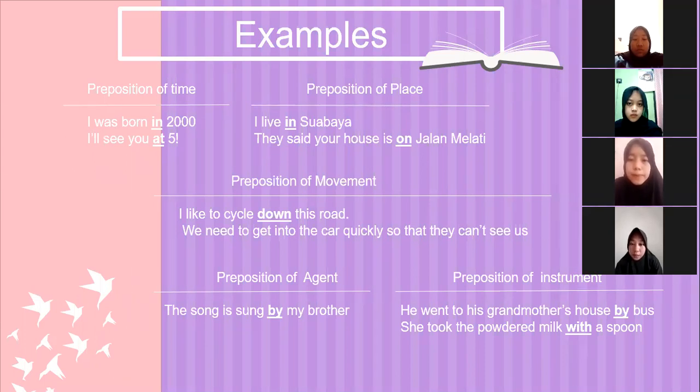The preposition of instrument is by. And another example: she took the powdered milk with a spoon. The preposition of instrument is with.